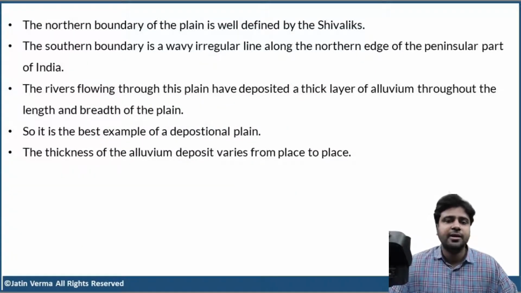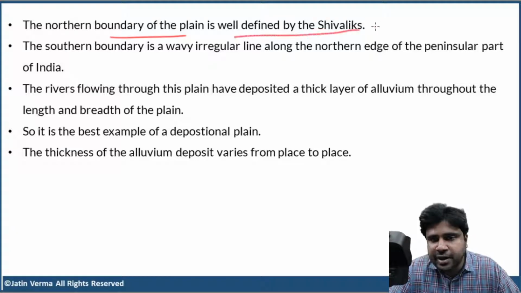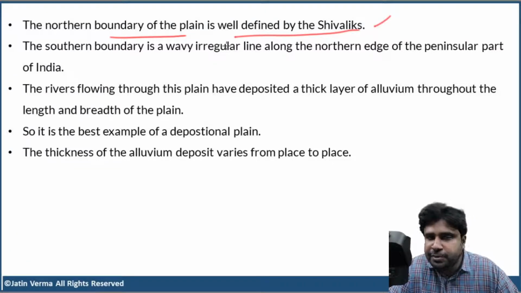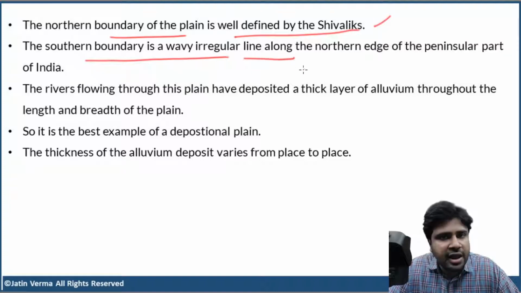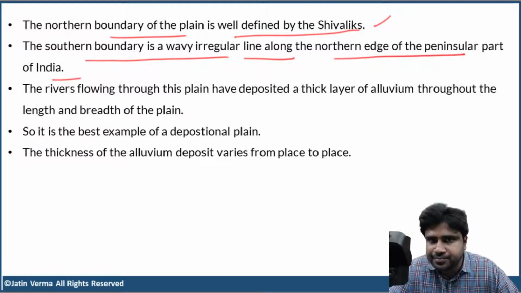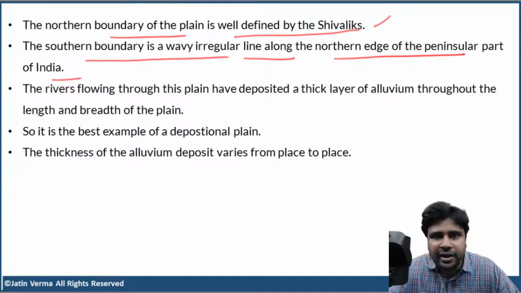Now the northern boundary of the plain is well defined by Shivaliks. We all know this, right? To the north of the plain, we have Shivalik Hills. The southern boundary is a wavy, irregular line along the northern edge of the peninsular part of India. So, very simple. The northern boundary of the plain is well defined by the foothills of Himalayas, Shivaliks. But the southern boundary of the plain is an irregular line.